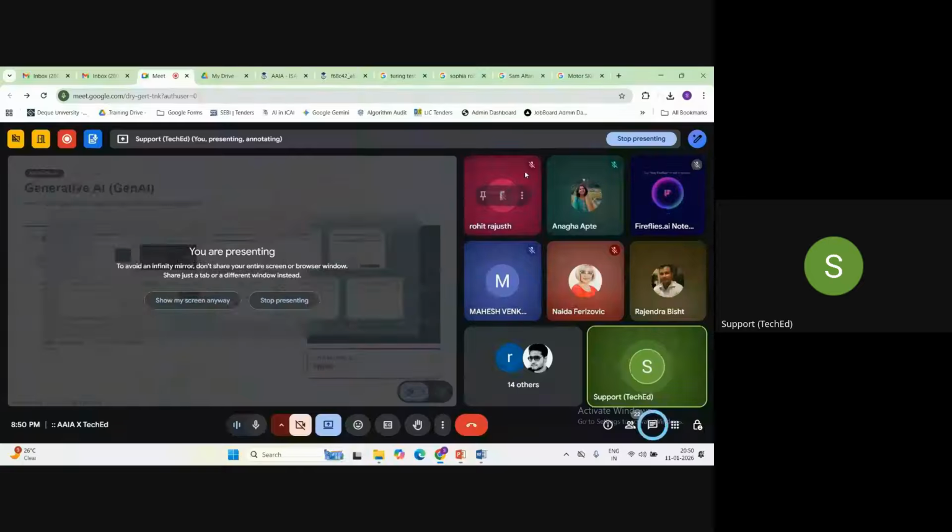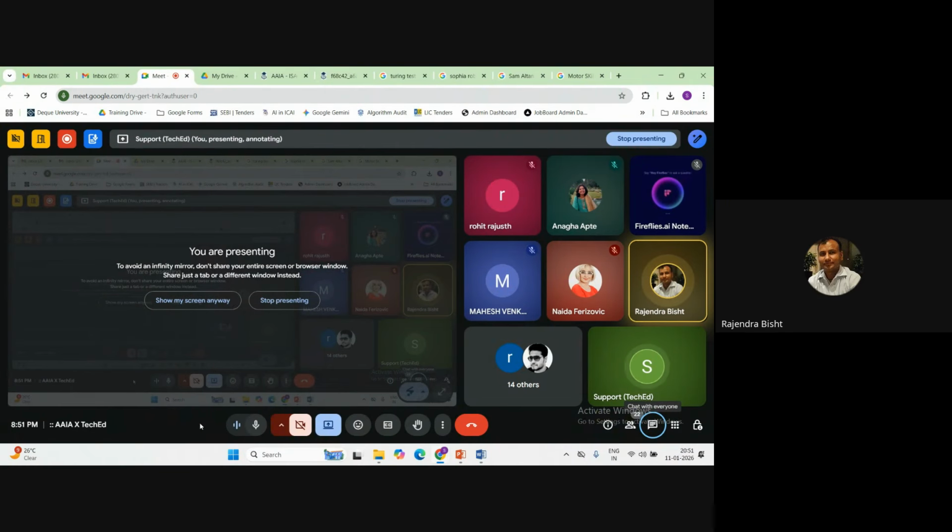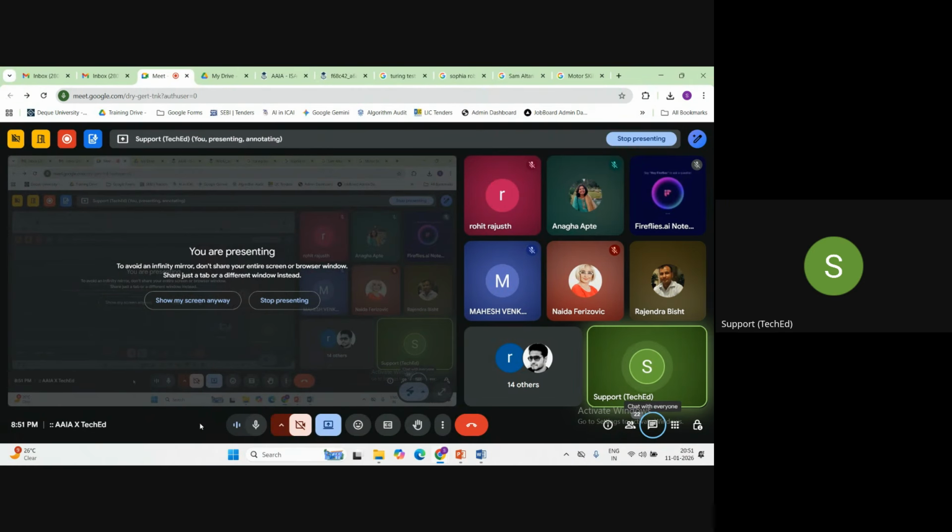For example, when you go to ChatGPT and ask something, both models will first do computation and then you'll get the output. It happens in real time as well, not only for the training. It is used every time we give a prompt. Got it, Sachin. Thank you.